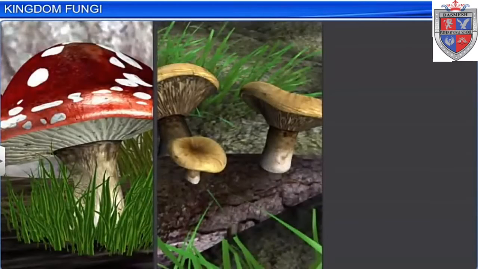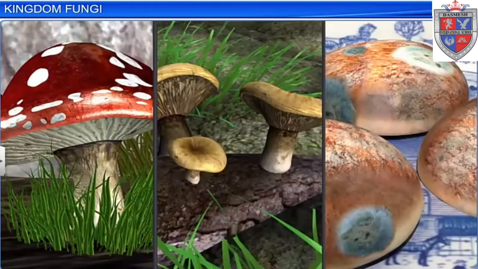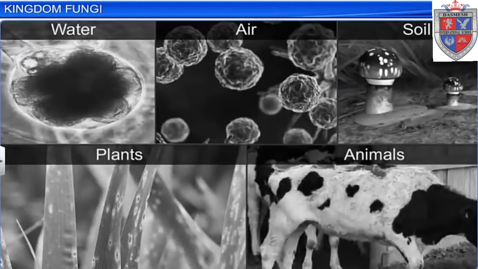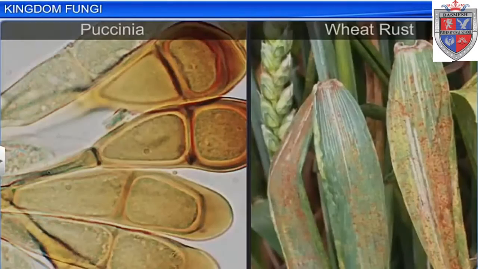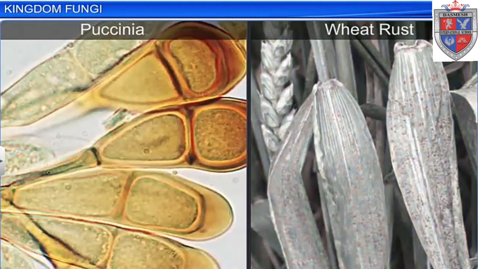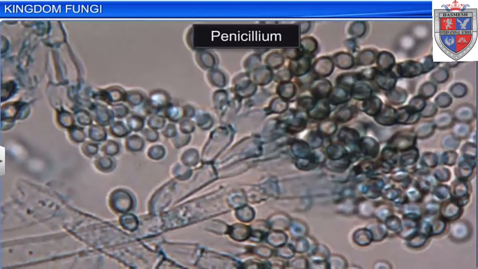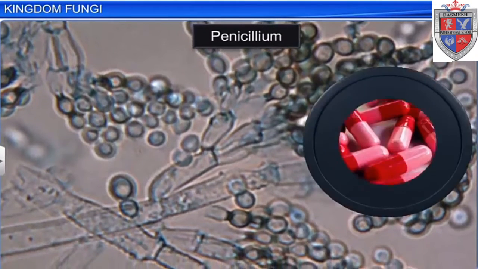The common mushrooms, toadstools and molds present on leftover bread are all examples of fungi. Fungi can grow everywhere, like in water, air, soil, plants and animals. Although some fungi like Puccinia cause diseases in plants, there are also fungi like Penicillium which provide us the antibiotics.